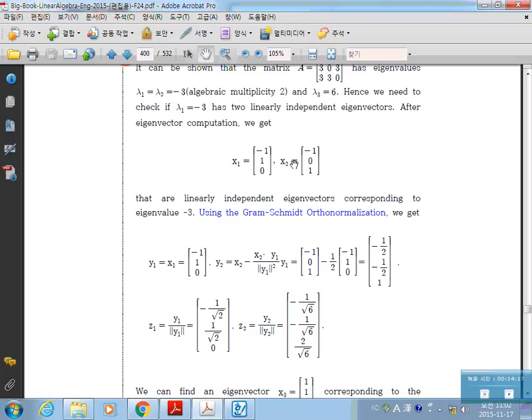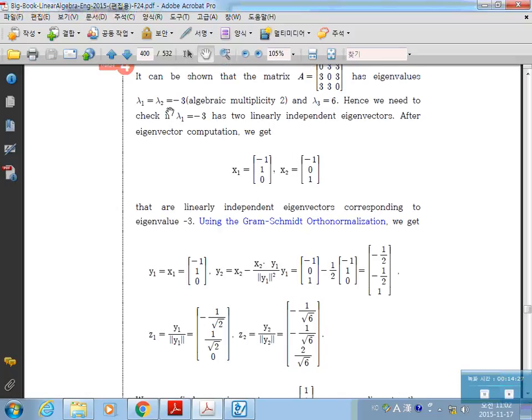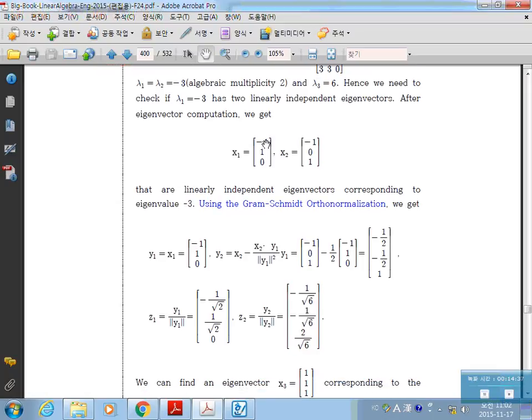Because it's a symmetric matrix, we will have n linearly independent eigenvectors, clearly. These are only linearly independent, but not orthogonal.